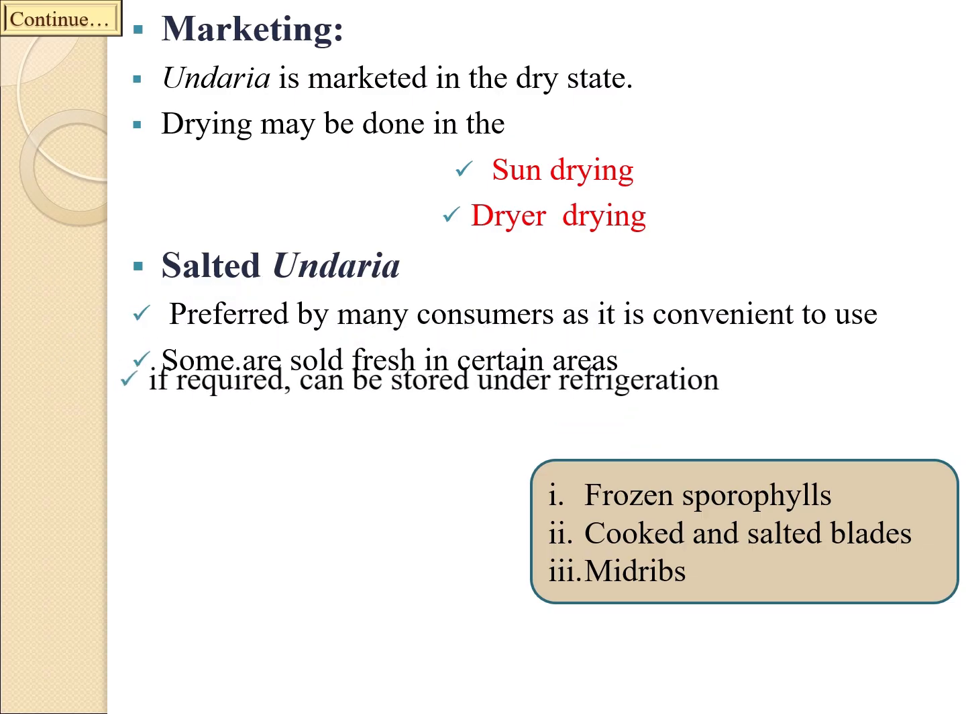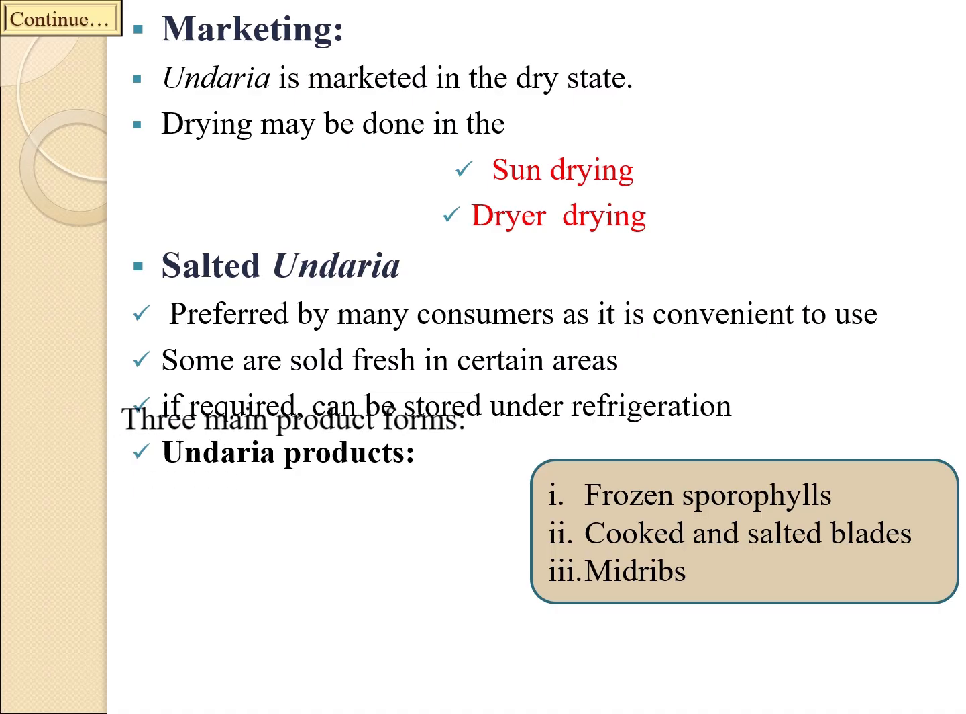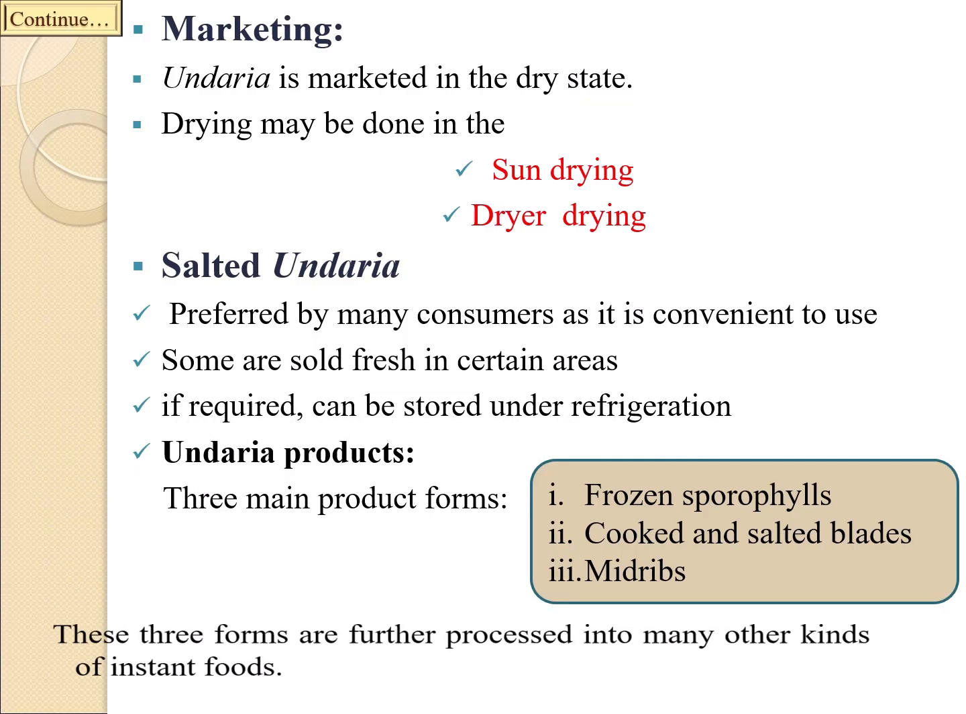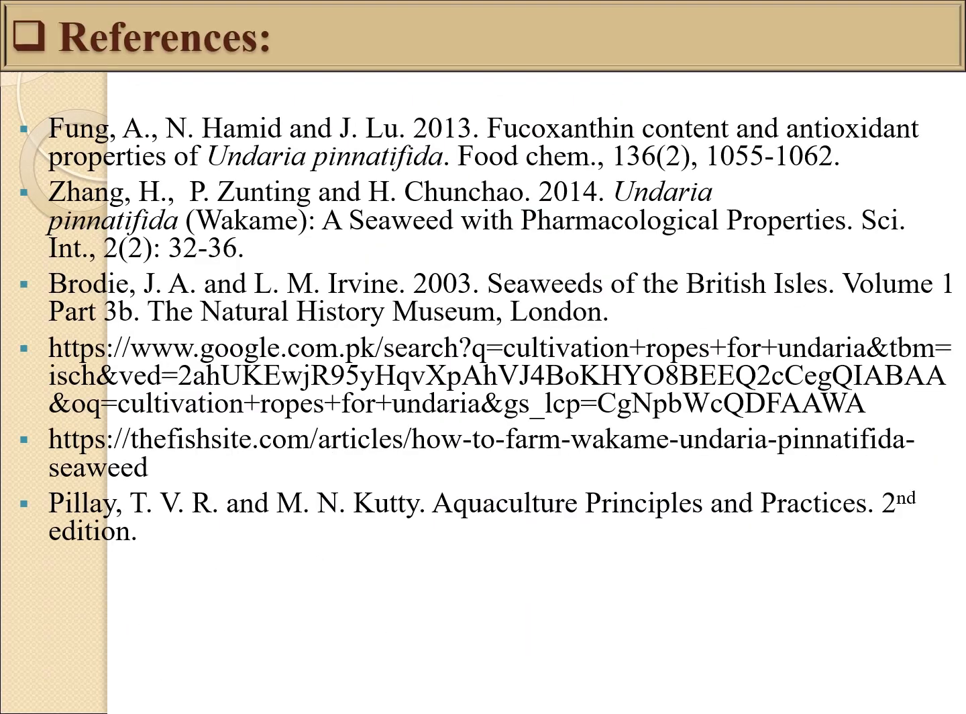Marketing: sporophylls are frozen immediately, while the remaining parts are bathed in hot water for approximately 20 to 60 seconds. The cooked plants are then thoroughly salted. The salted plants are packed in bags and pressed with heavy objects overnight to remove the excess salt water. Thereafter, the midribs and blades are separated manually by hand, packed into boxes and stored at low temperature.